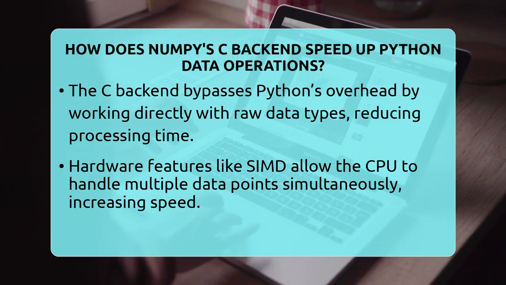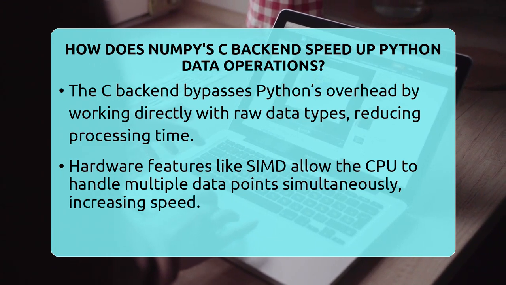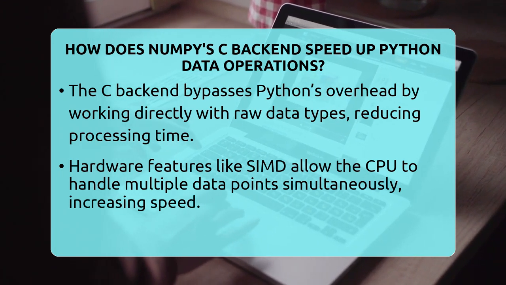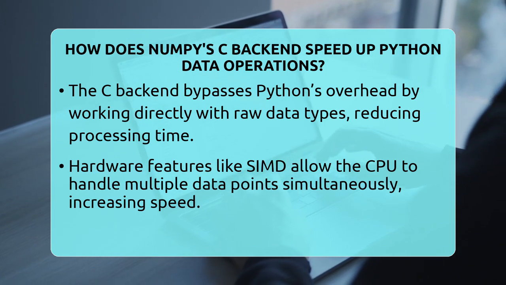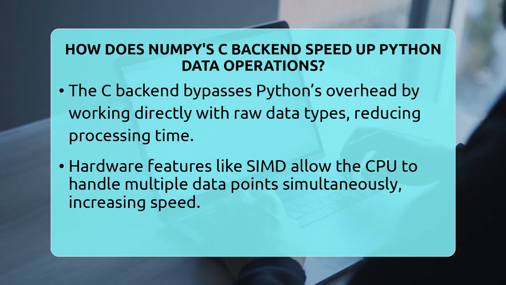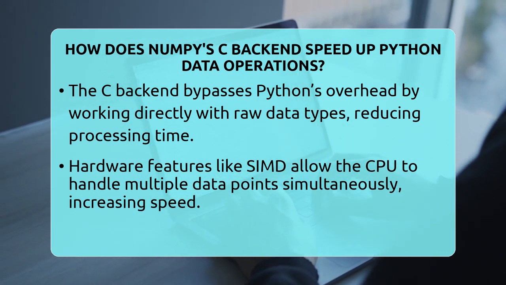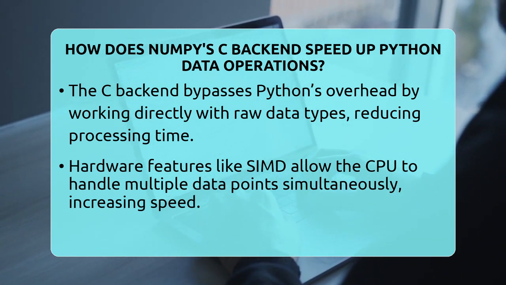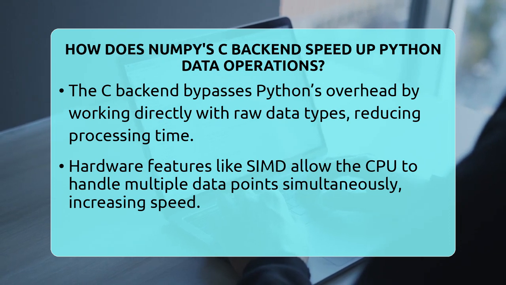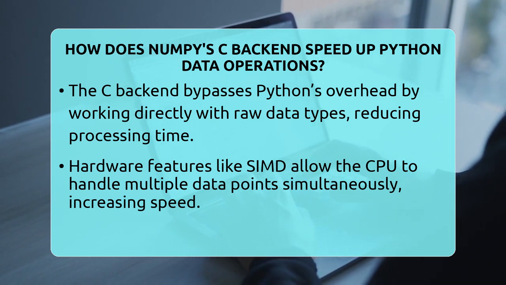Another way the C backend speeds things up is by avoiding Python's usual overhead. Python has to check data types and create objects for each operation, which takes time. The C backend works directly with raw data types, skipping all that checking. It's like going straight to the source instead of going through a middleman.